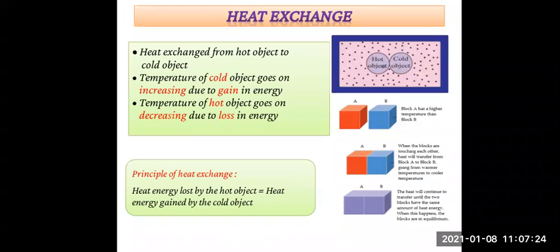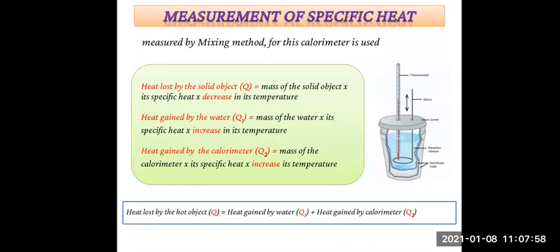In this situation we get the following principle: heat energy lost by the hot object is equal to heat energy gained by the cold object, and this is called the principle of heat exchange. Hope you understood this activity. Clear?